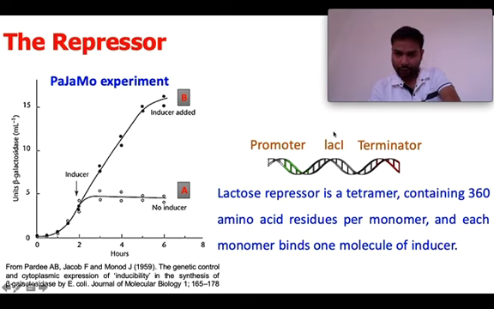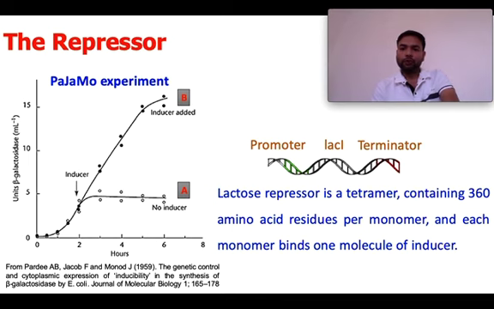the repressor. Okay, so this repressor is coded by the lac I gene, which is present upstream to the lac operon system. And this lactose repressor is a tetramer containing 360 amino acid residues per monomer. Each monomer has 360 amino acids and it is a tetramer. Okay, and each monomer can bind one molecule of inducer, that is lactose.